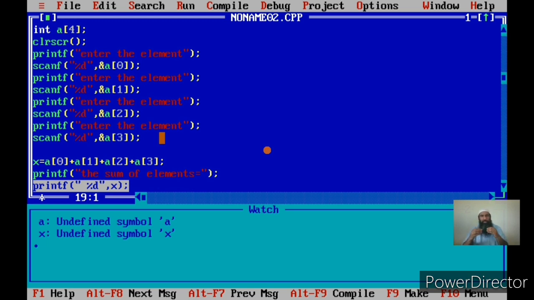Suppose I am sorting an array of 10 elements. I am not actually changing the position of the elements, I am actually sorting the data in ascending or descending order. Once I have sorted the array, I need to display this array. So in this case I need to display the entire array.